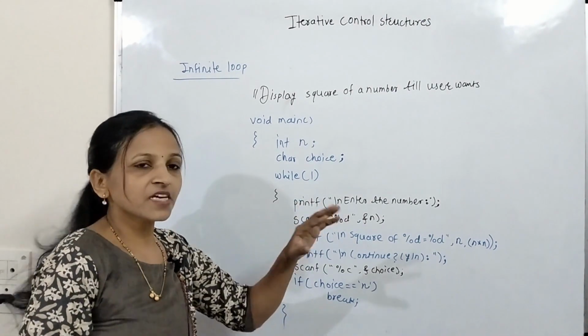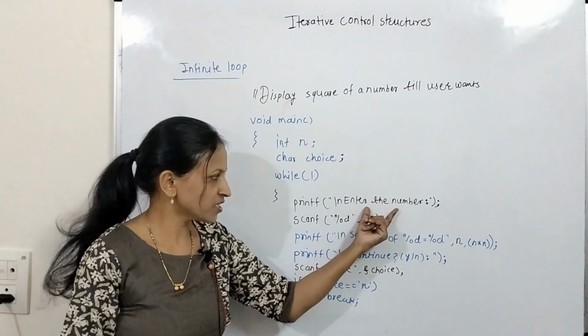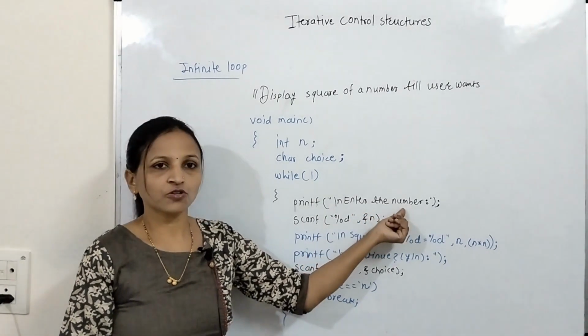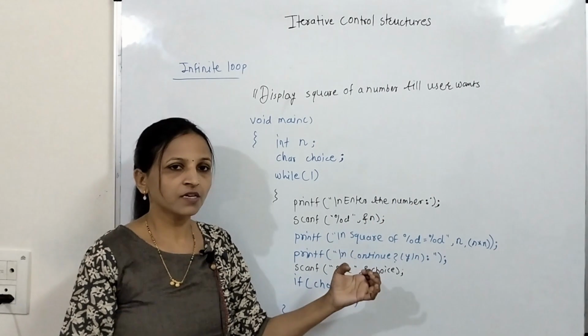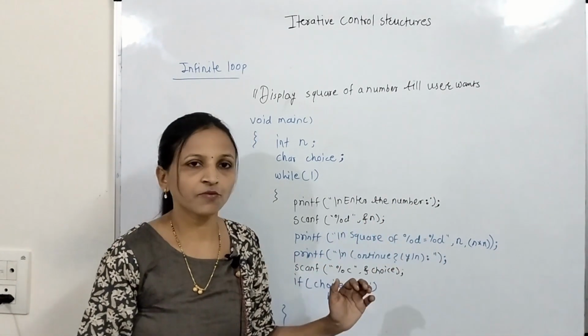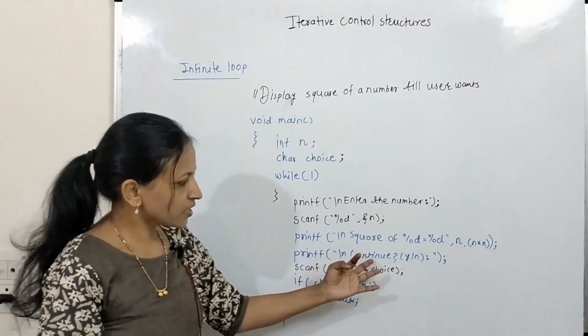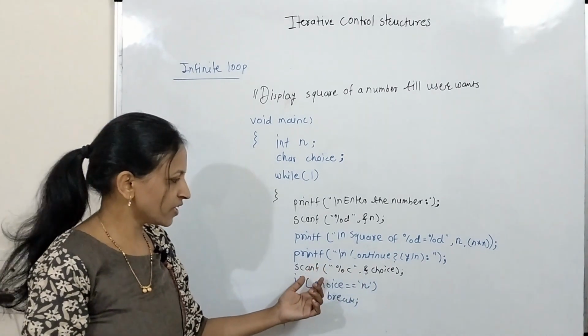Here while 1 means always true. Initially this is true, that's why control will come here directly and will display this message onto the output screen like enter the number. The user will enter any number and this program will display the square of that number in this way. Now the program will ask continue, yes or no. The user will enter any choice.